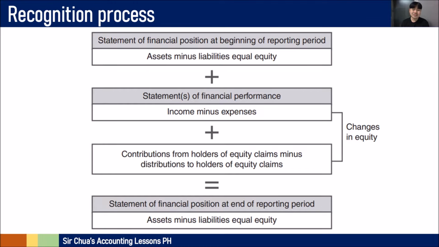Basically, all of these changes in equity in terms of your financial performance and other transactions relating to equity are the things that affect the beginning balance of your statement of financial position, which leads you to the ending balance of your statement of financial position.